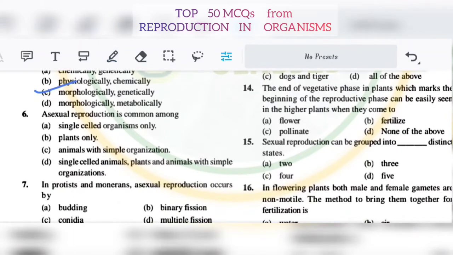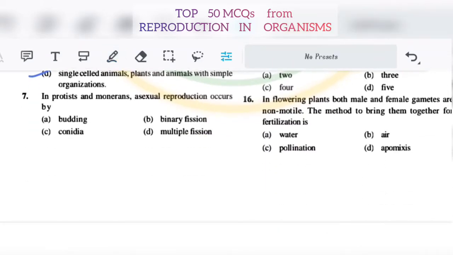6, asexual reproduction is common among, you see here, single cell organisms only, plants only, animals with simple organization. Here it will be single celled organisms, plants and animals with simple organization. It will be 6D. 7, in protists and monerans, asexual reproduction occurs by B, binary fission.